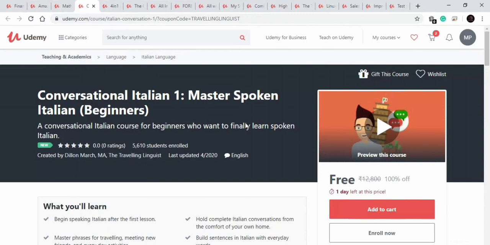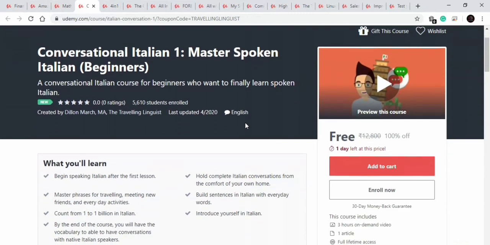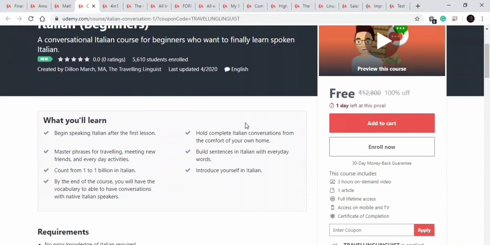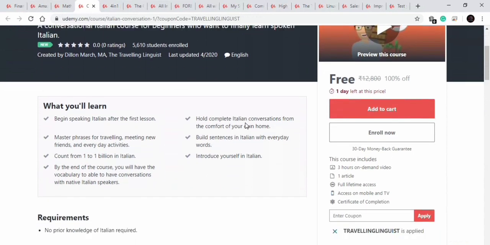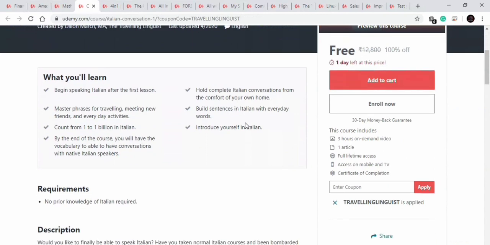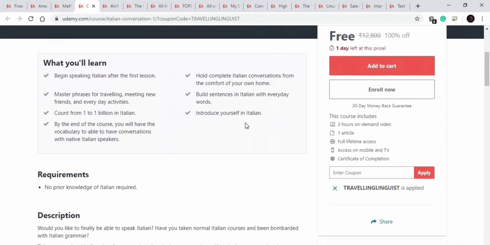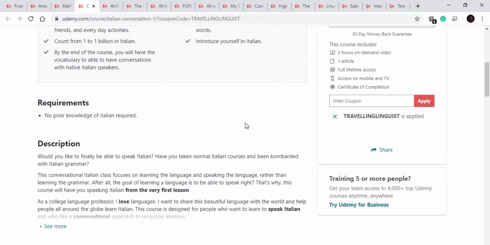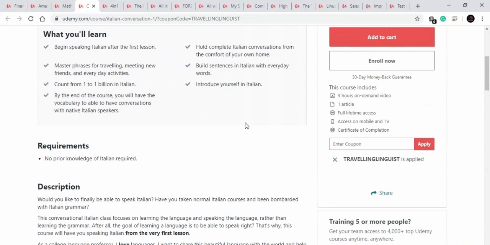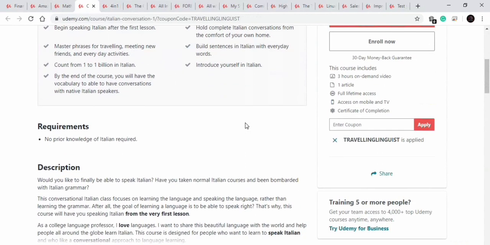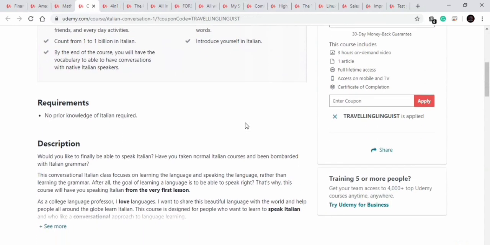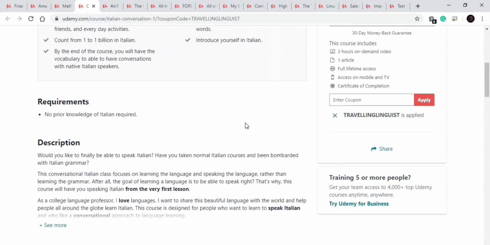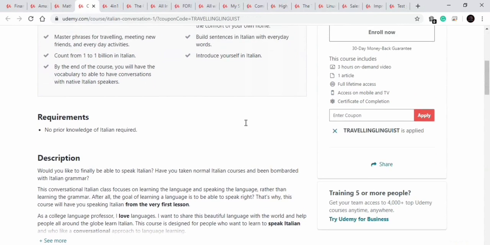Our fourth course is on Italian speaking. In this course you will learn how to speak Italian from the very beginning. So if anyone wants to learn a new language, then this is the best course for that. This course is about 3 hours and available for free for 1 day. In this course you will learn how to count 1 to 1 billion in Italian, how to start basic speaking in Italian, etc. and how you can introduce yourself in Italian. So a good course of about 3 hours, and after that you will also get the certificate.